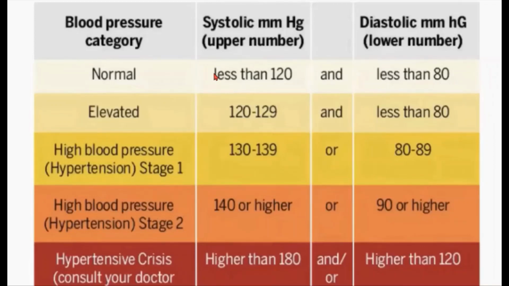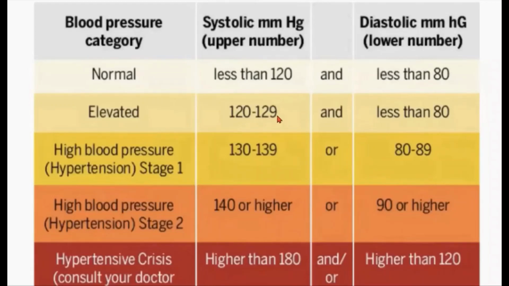Normal means less than 120 systolic BP and a diastolic level of less than 80. That is the normal blood pressure, 120 by 80. Then elevated, that is 120 to 129 and less than 80. So this is also related to normal only, because with this BP also there is no problem.